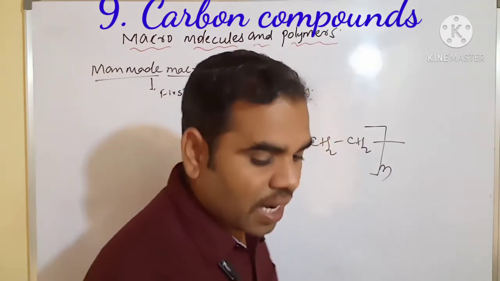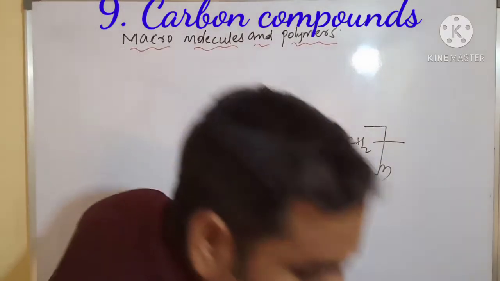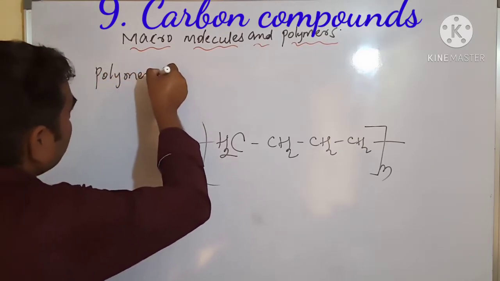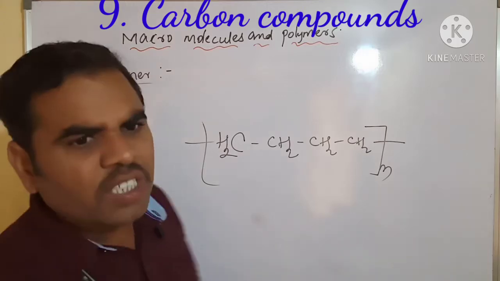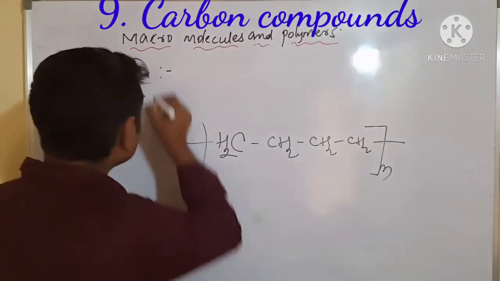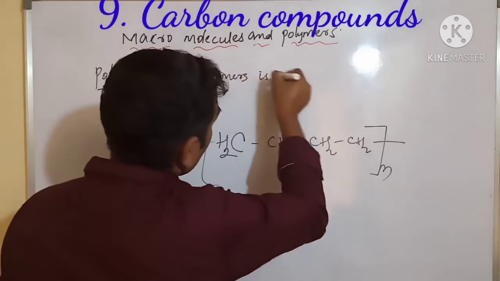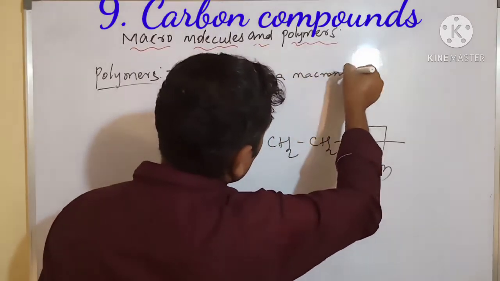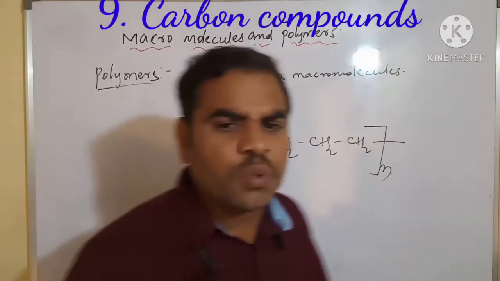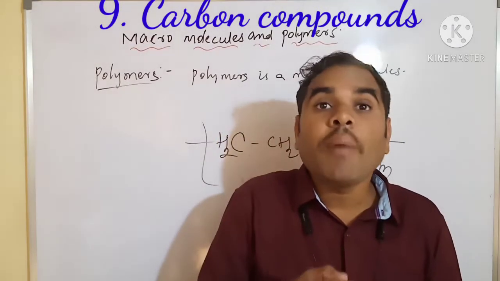Next, we have to see the polymer. What is a polymer? Polymers are macromolecules formed by regular repetition of a small unit.